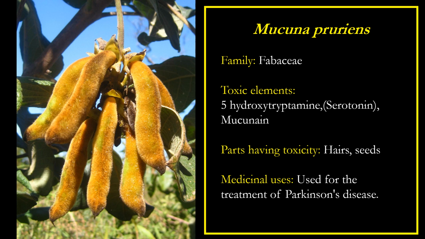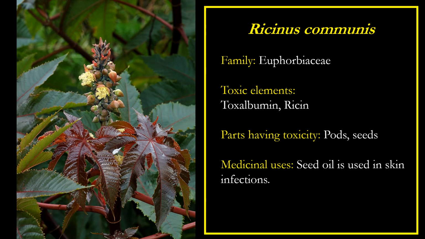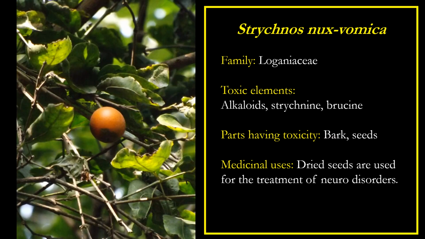Medicinal usage: used for the treatment of Parkinson's disease. Ricinus communis, parts having toxicity: pod and seeds. Medicinal usage: seed oil is used in skin infections. Strychnos nux-vomica, parts having toxicity: bark, seeds. Medicinal usage: dried seeds are used for the treatment of neuro disorders.